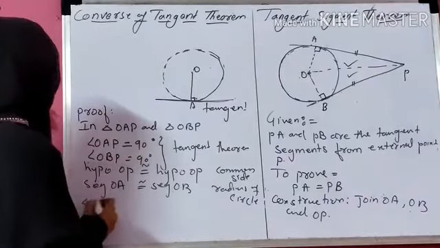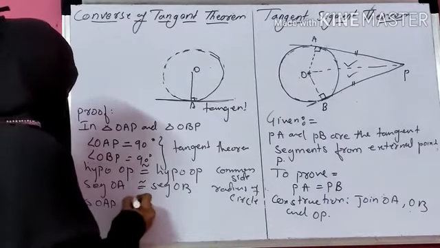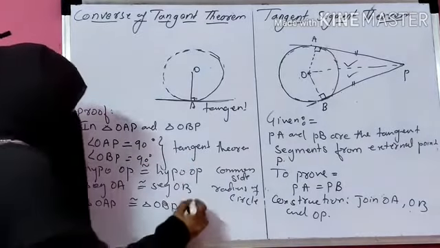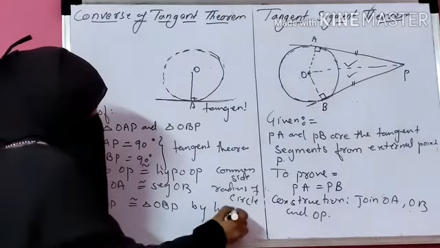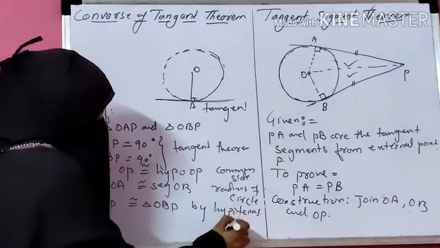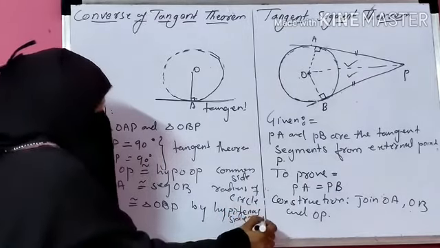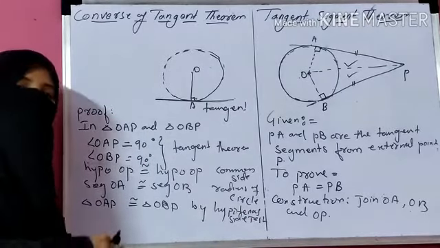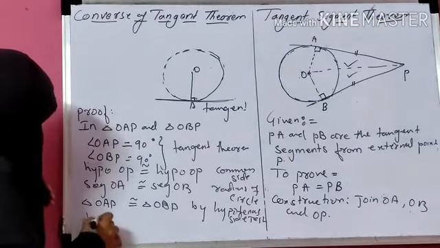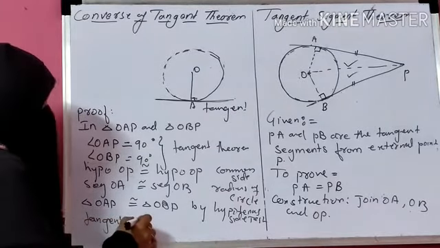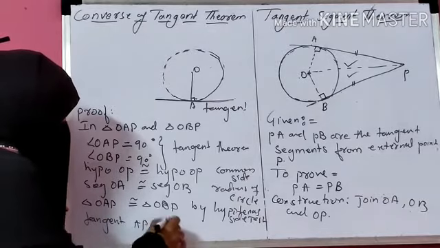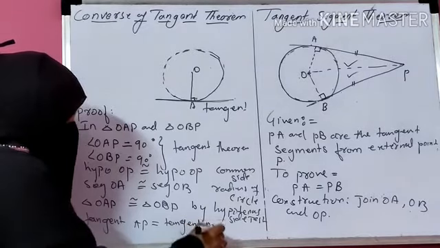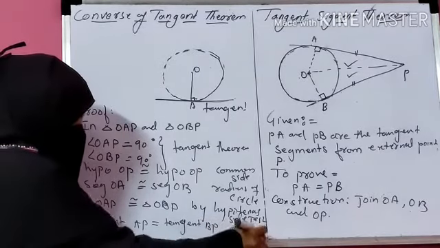So therefore triangle OAP is congruent to triangle OBP by the hypotenuse side test. Okay. And you know that if the triangles are congruent, then each and every element of the triangles are congruent. So therefore tangent AP is equal to tangent BP, corresponding sides of congruent triangles.